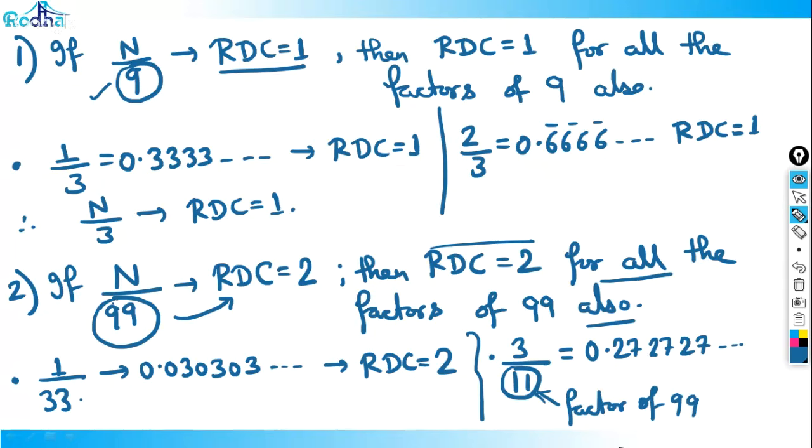Okay, now let's move forward and take this concept forward. Move to the third point in this series.